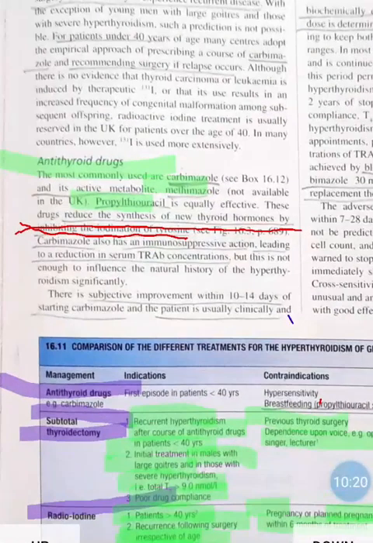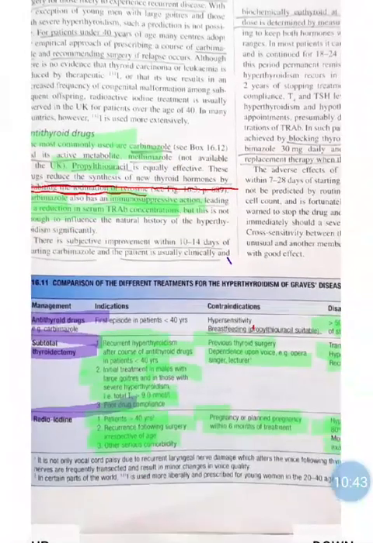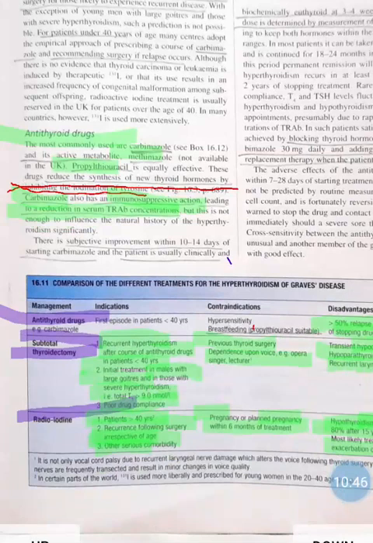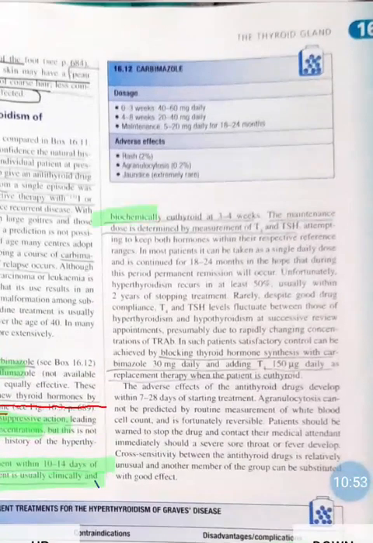Then carbimazole also has an immunosuppressive role. This is also an important point. So immunosuppressive action of carbimazole leads to reduction in serum anti-thyroid receptor antibody concentration. We know that in Graves' disease there will be an increase in the serum anti-thyroid antibody concentration. As carbimazole will prevent it, it has immunosuppressive action. Then subjective improvement within 10 to 14 days of starting carbimazole. The patient is usually clinically and biochemically euthyroid.